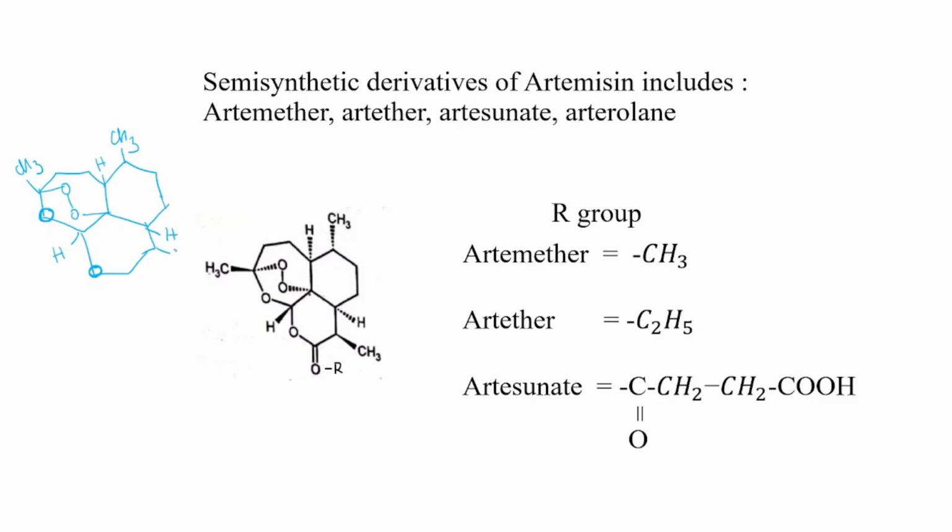Now here this one will be a CH3, and here we will have a single bond OR. Now this R group can be attached with methyl, ethyl, so this would be artemether, arteether. Now for artesunate we have C attached to the oxygen, C double bond O, CH2, CH2, COOH. So this would be artesunate.